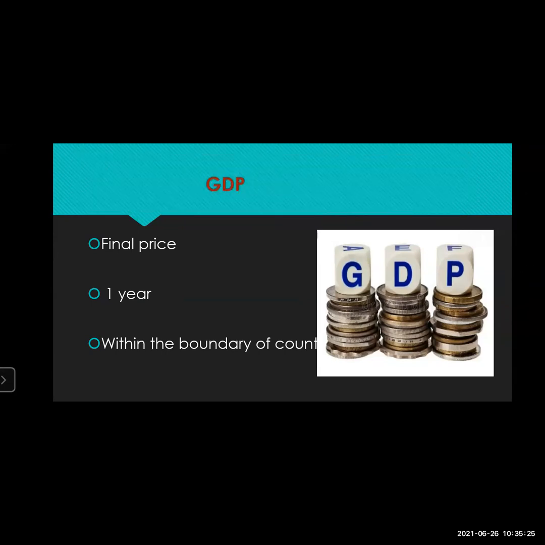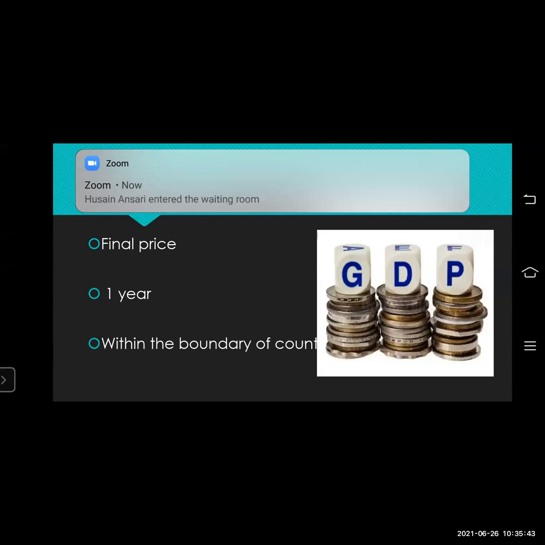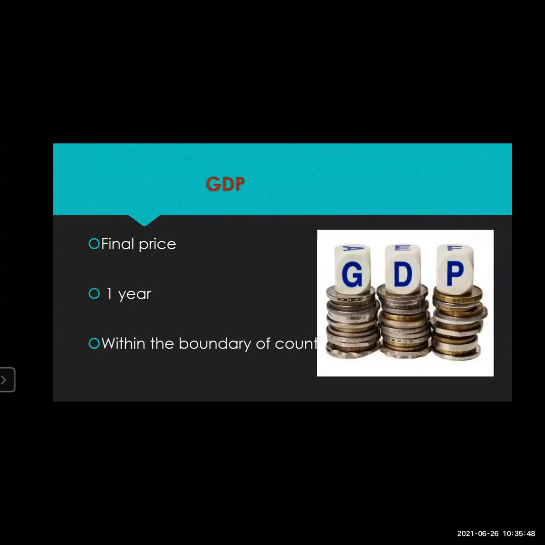Actually, GDP is a wide concept, but for you students, what is important is to get familiar with this word GDP. In geography, that example is always given, the definition is always given. GDP is gross domestic product, but we don't know what the GDP is. So henceforth, you students will remember what GDP is. You can tell your friends, you can tell your parents also.